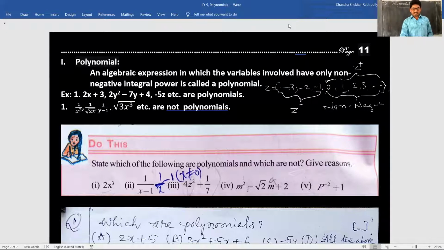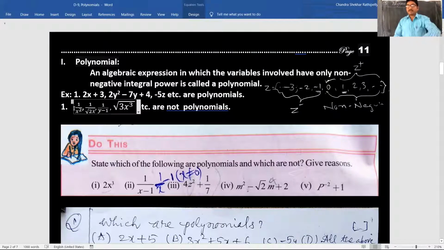Okay, so like this you have to know. Now example 1: 2x plus 3, 2y square minus 7y plus 4, minus 5z, etc. are polynomials. These are all polynomials.